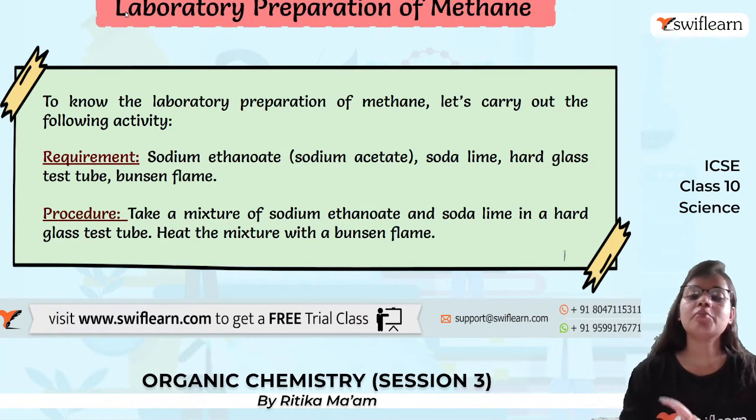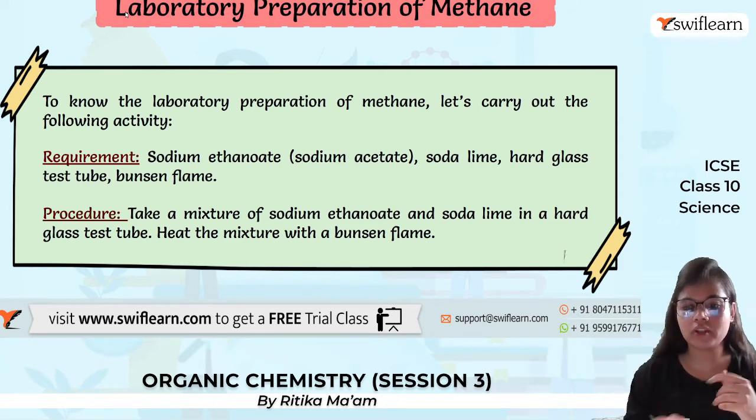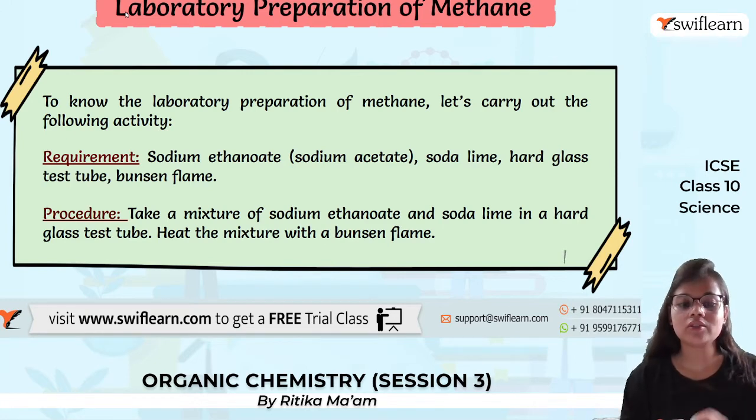Now, how to prepare methane in the laboratory? To prepare methane in the laboratory, we require sodium ethanoate, also known as sodium acetate, soda lime, a hard glass test tube so that it doesn't break easily, and a Bunsen flame. We will take sodium ethanoate and soda lime in a test tube and heat that mixture using the flame.